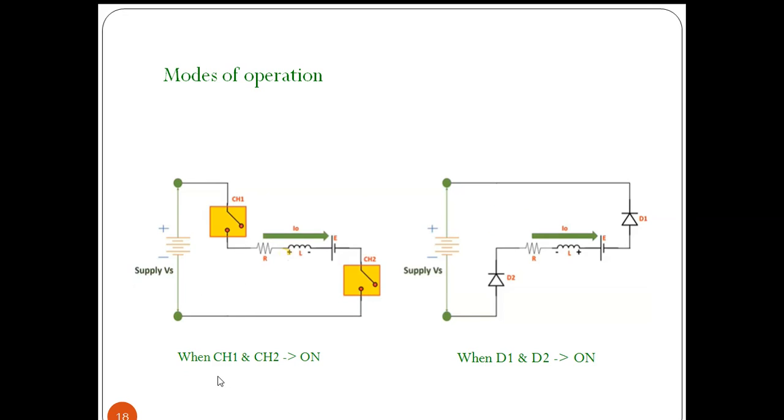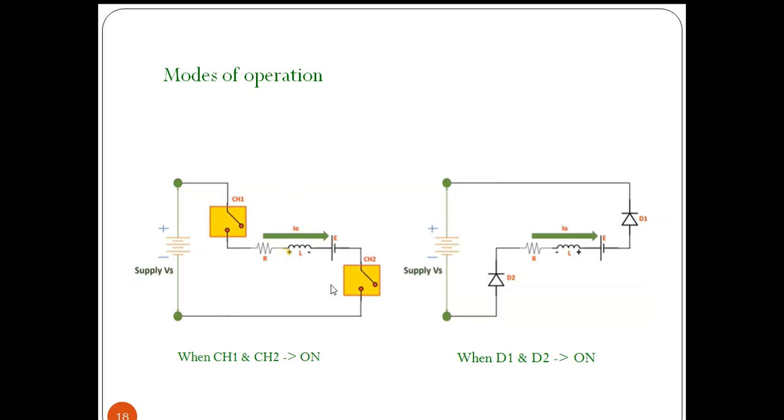So this mode 1 will be whenever the choppers CH1 and CH2 are on, and these are closed, current will be flowing in this closed path, and the voltage across load will be positive on this side, and we are assuming this as positive. So voltage is positive and current flows in this direction. So I naught also positive.